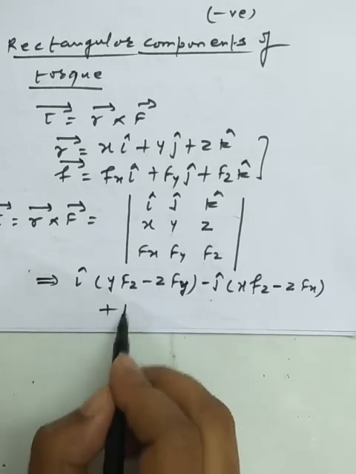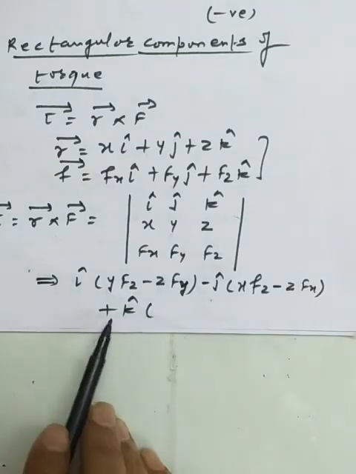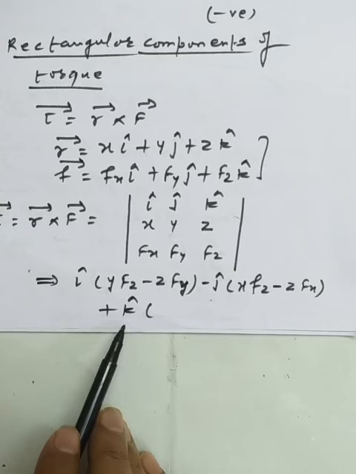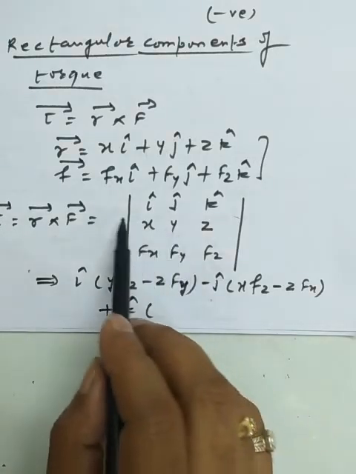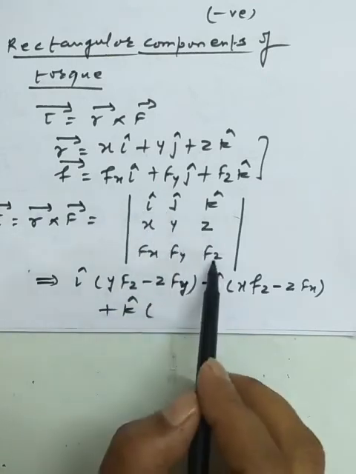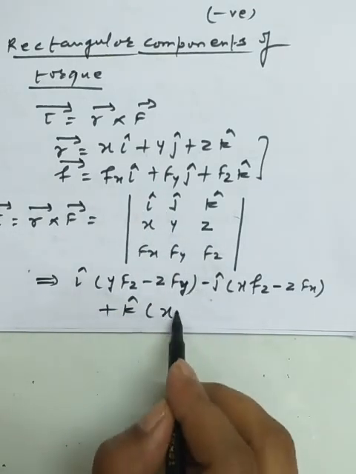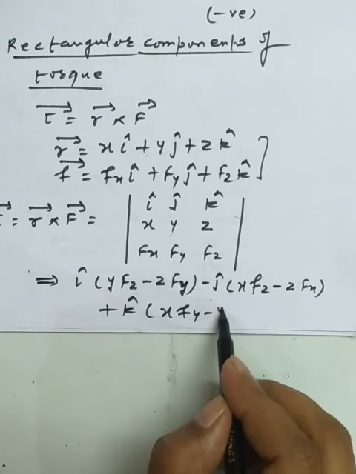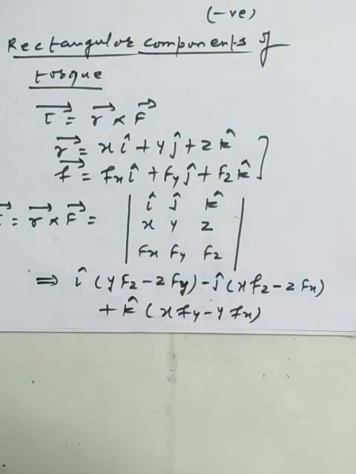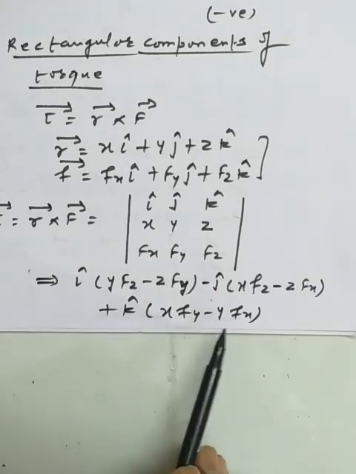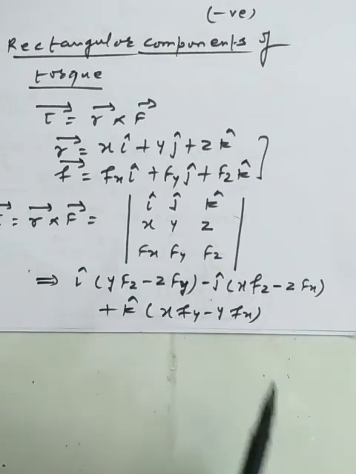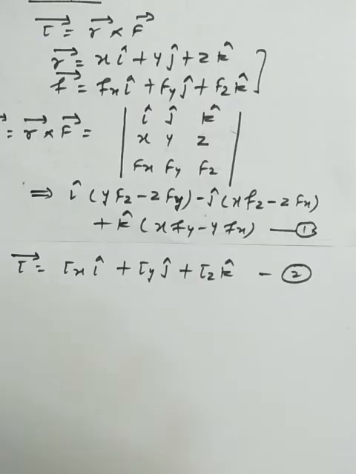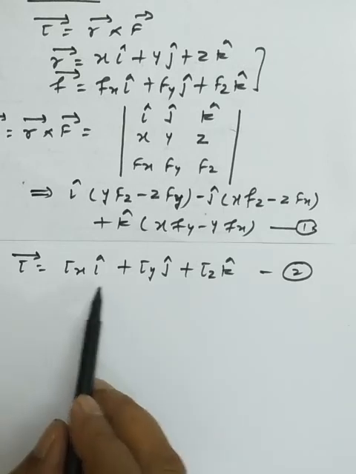Now the third component is k, and here we get the torque along the z direction, so the particle should lie in the xy plane. I leave the components that come in line with k, so I have only the component x Fy minus y Fx. This is the component of k. This is the simplest determinant method by which we can find the torque along the x-axis, y-axis and z-axis. Now we compare equations 1 and 2.